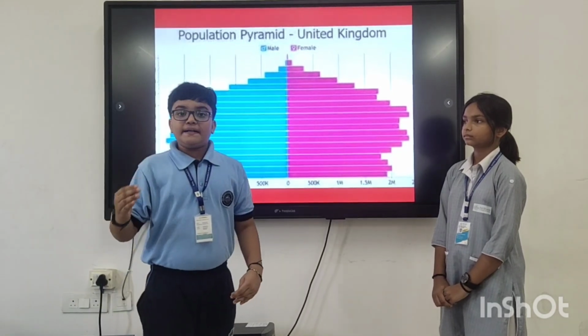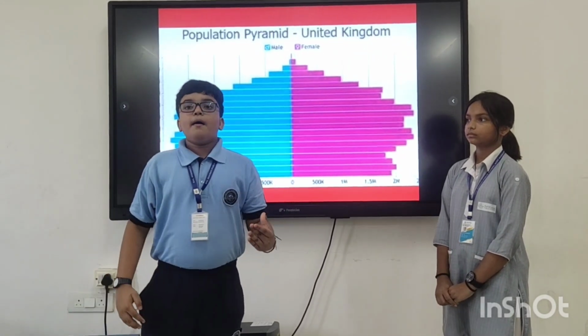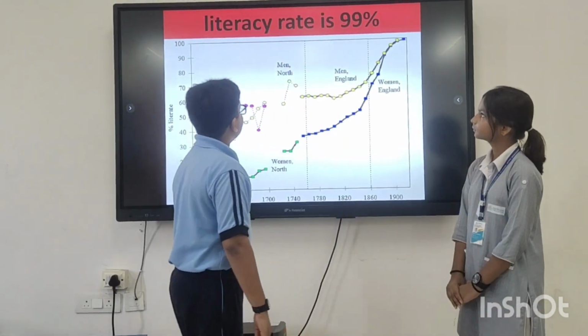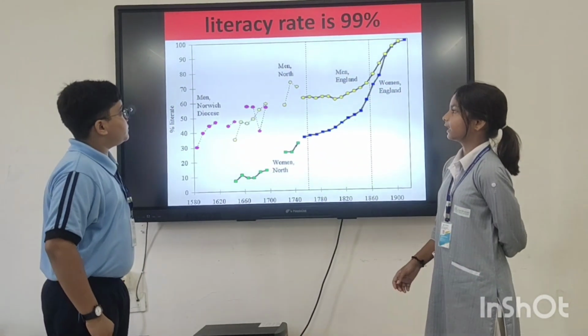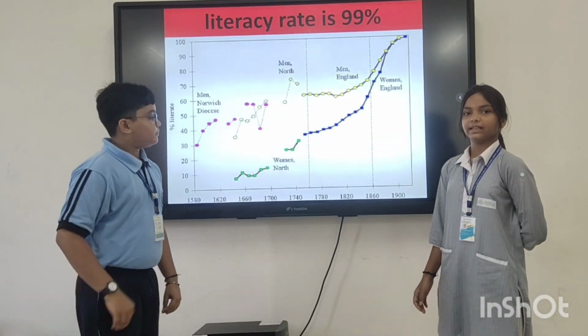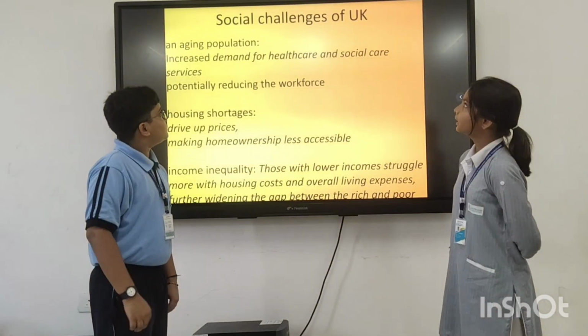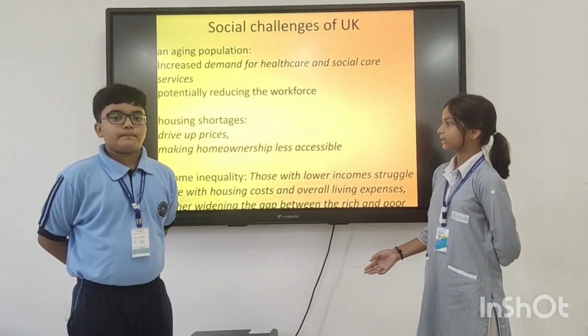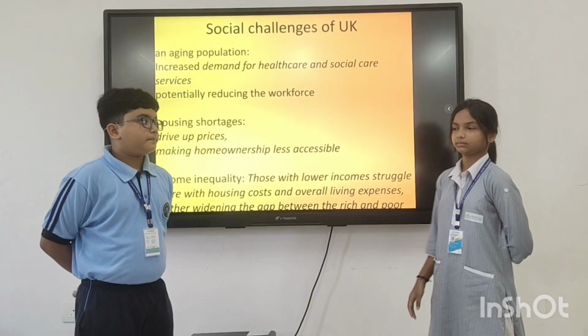The birth rate of the United Kingdom is 10.3 per thousand. The literacy rate of the UK is 99% and most people are employed in services, finance and technology sectors. Social challenges of the UK include an aging population, housing shortage and income inequality.